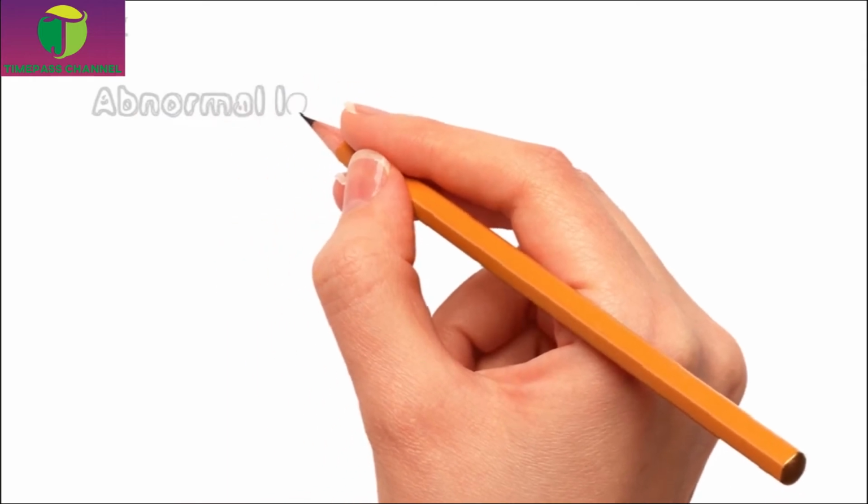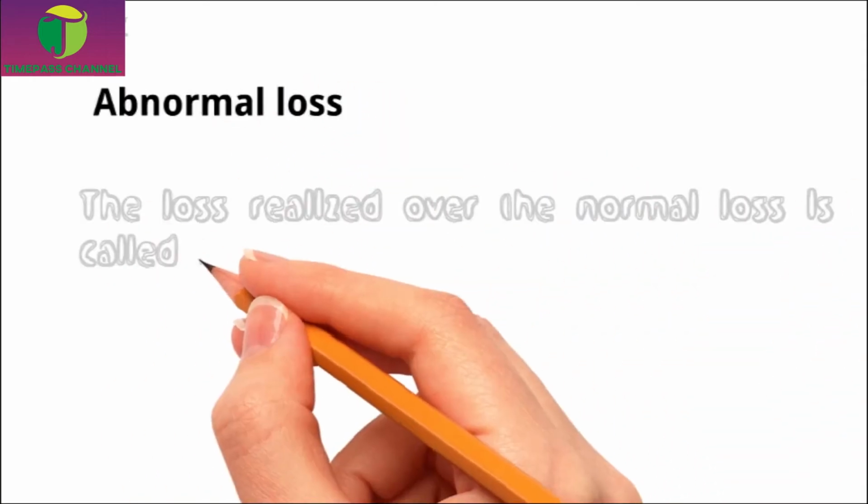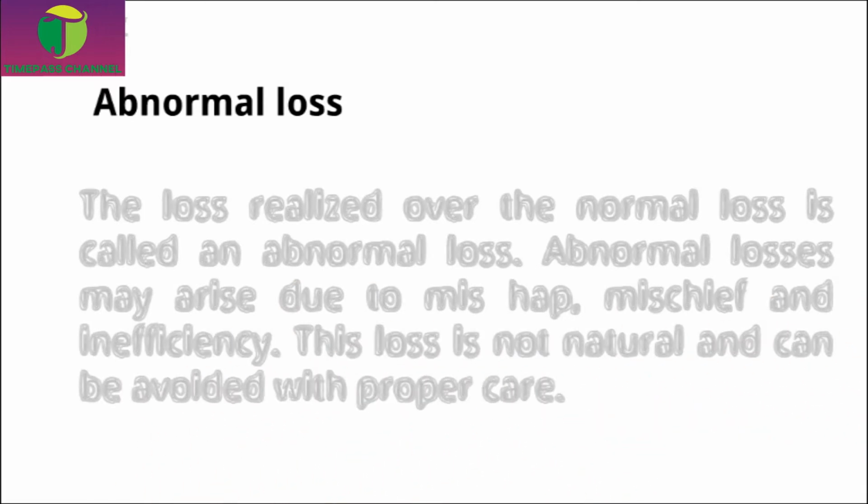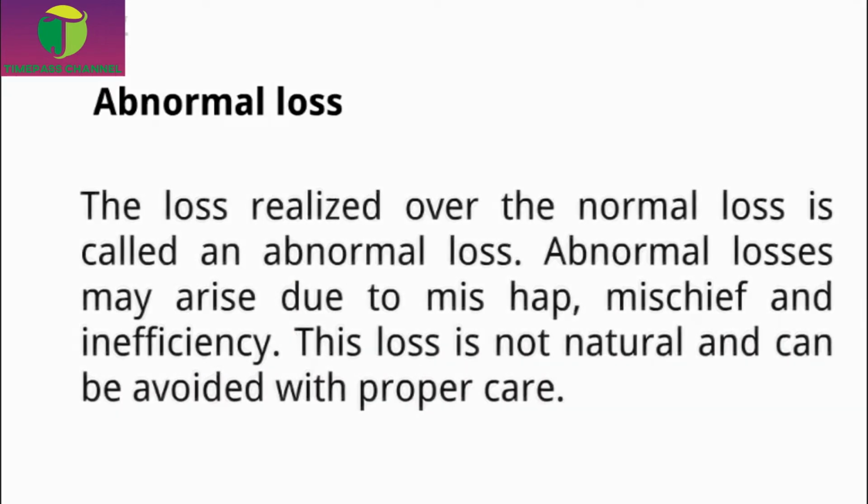Now we'll see what is abnormal loss. The loss realized over the normal loss is called abnormal loss. Abnormal loss arises because of poor working condition, carelessness, rough handling, lack of proper knowledge, low quality raw material, machine breakdown, accidents, etc. Therefore, an abnormal loss is an unanticipated loss. Abnormal loss is controllable and thus it can be avoided if corrective measures are taken.